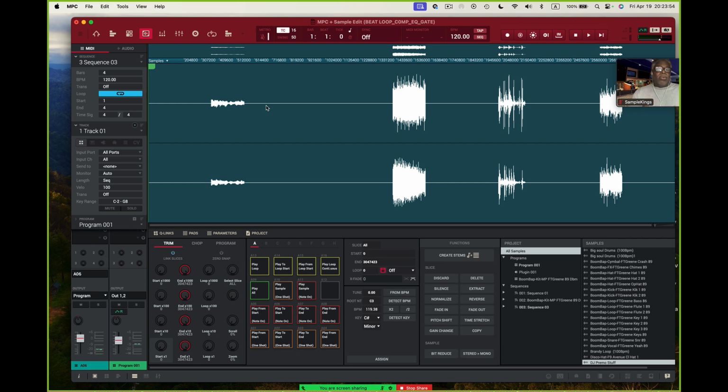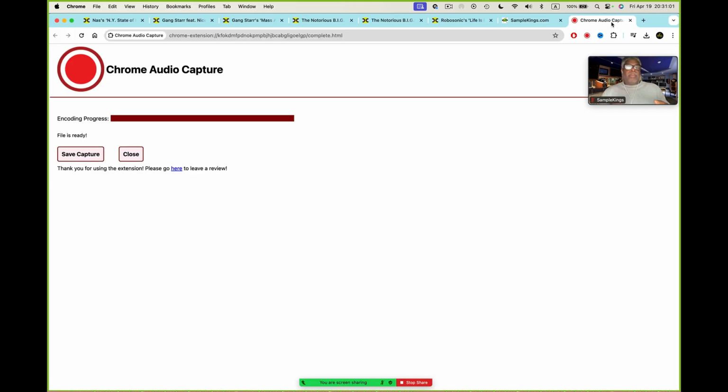And this is a great way to actually bring stuff into your MPC software of any record you want and use it. And getting those chops and little pieces I found on Who Sampled, which is a great website, it makes it even more fun. So check that out also, and check out the Chrome Audio Capture. Kind of cool. Now I want to explain more about Chrome Audio Capture. So audio capture is great. It works really good.